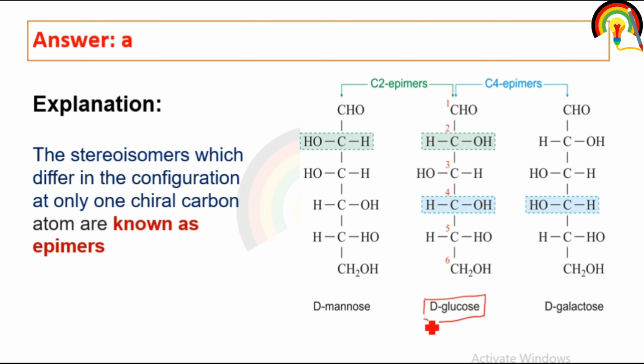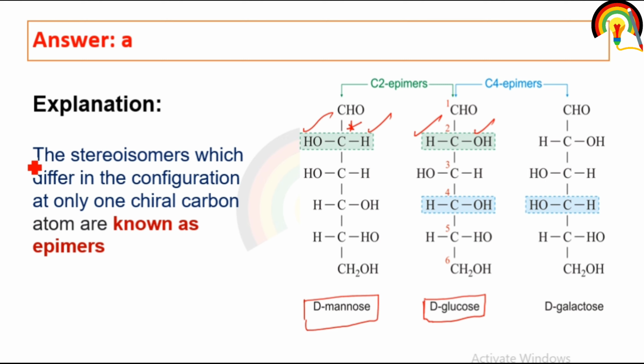In the case of glucose and mannose, there is a difference on the second carbon. On the second carbon, the OH and H position is different in glucose compared to mannose. So there is a difference in the position of the H and OH group on the second carbon of glucose and mannose.